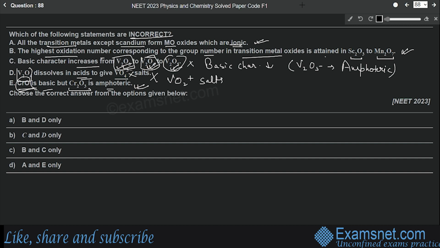So here we can see that statements C and D are incorrect. Others are correct. So we have to find out the incorrect one. That means C and D only will be the correct answer. Option number B.